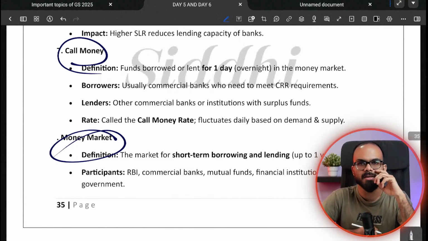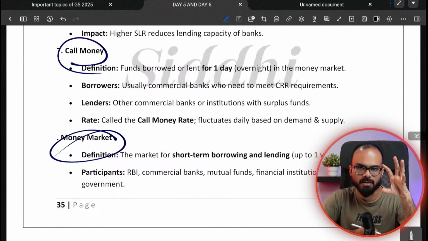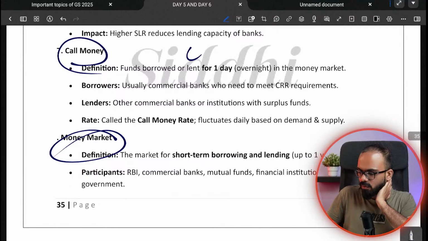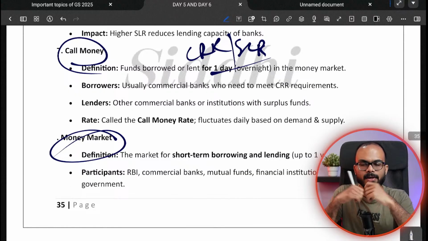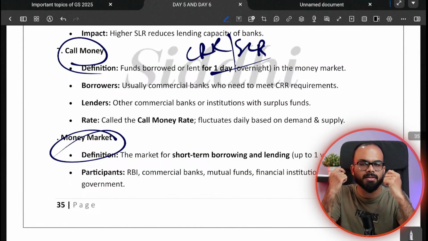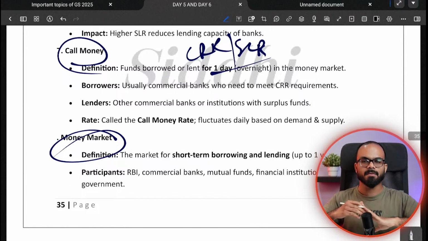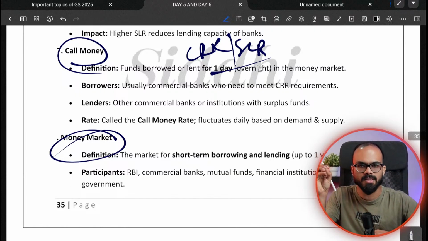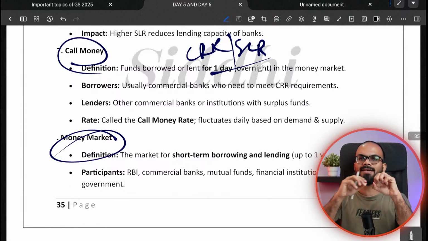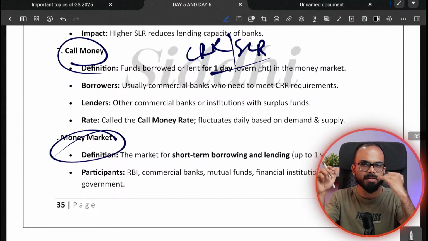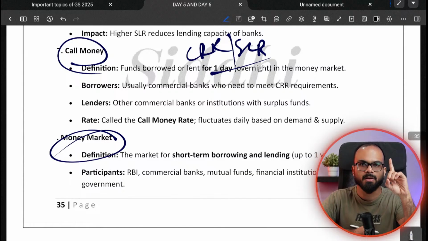Right, let's get back about the money market. See, with respect to money market, there is something that is very interesting. As I told you, banks have to maintain CRR and SLR, but at times they fail to maintain this value. On a daily basis, they must maintain CRR. On a given day, let us say there are heavy deposits. If there are more number of deposits, bank has to keep more amount of money through CRR and SLR. But unfortunately, let us say on a particular day, bank does not meet the targets. On that day, a bank can call the other bank and they can ask for immediate adjustment of funds for that one night.